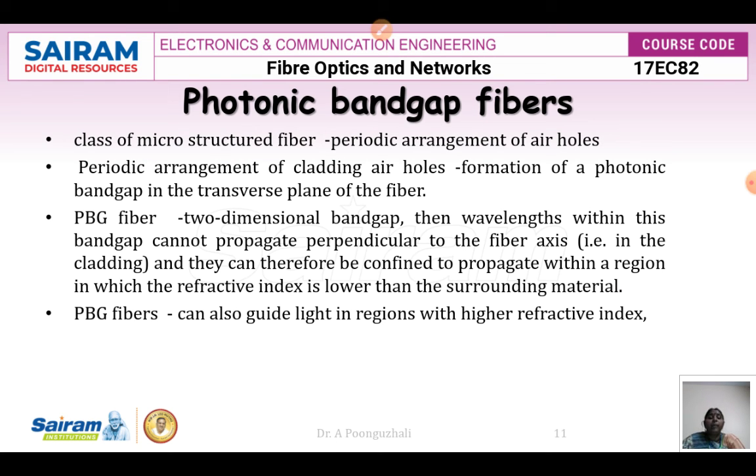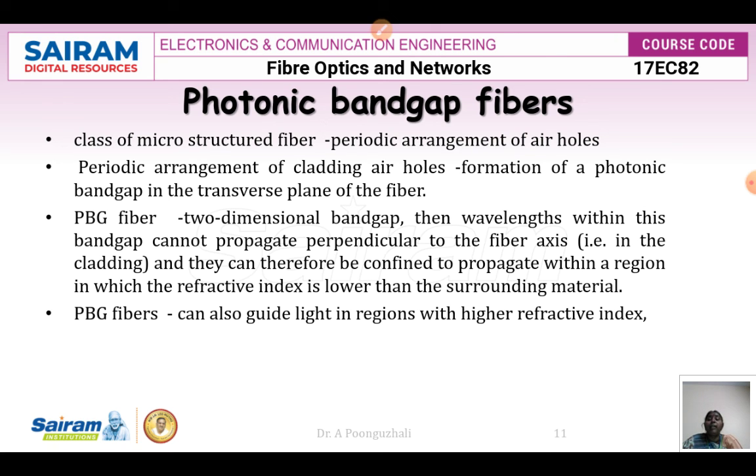Next is photonic band gap fibers. Photonic band gap fibers are a class of microstructure fiber with a periodic arrangement of air holes, which gives a photonic band gap in the transverse plane of the fiber. So a photonic band gap fiber has a two-dimensional band gap. A wavelength within this band gap cannot propagate perpendicular to the fiber axis, and so it is confined to propagate within the region in which the refractive index is lower than the surrounding material.